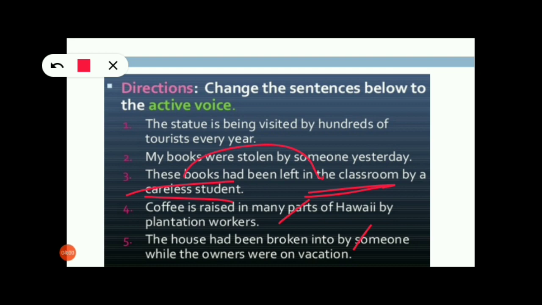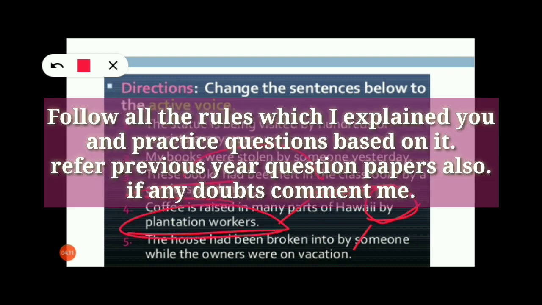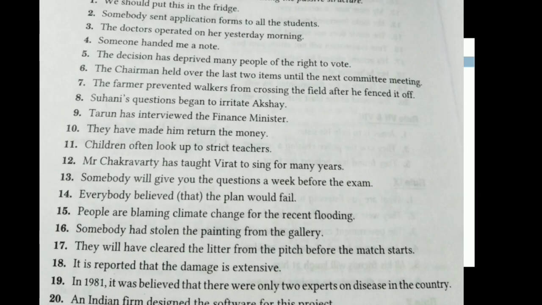First of all, you just check what the subject is. Keep in mind, the subject will always be after the preposition by. So, by plantation worker, plantation worker is my subject. This you keep in mind, all of you. I hope you understood. You will follow the rules that have been mentioned.